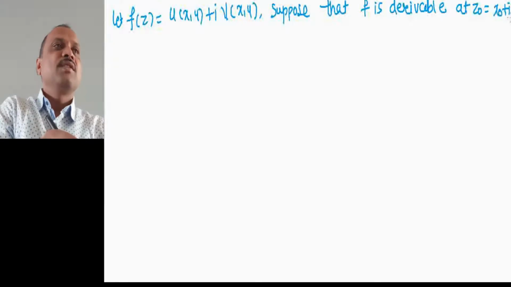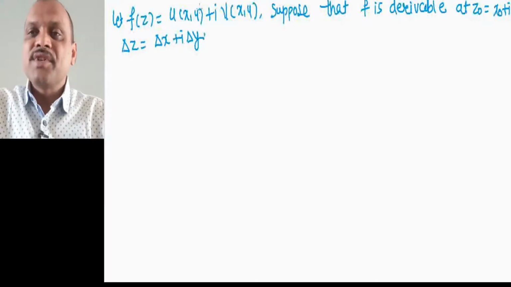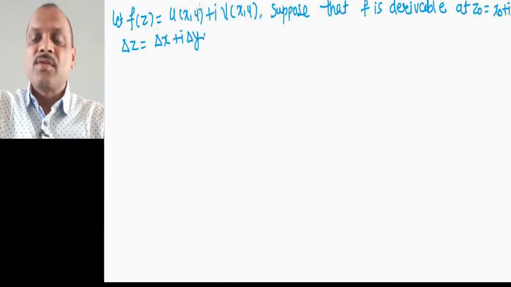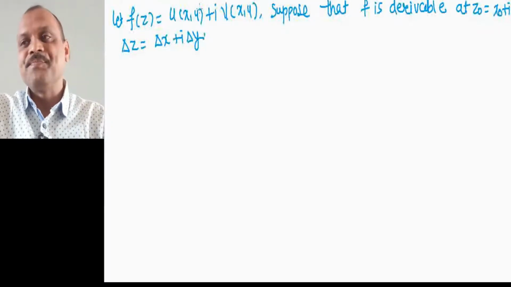Then you know that delta z equal to delta x plus i into delta y. So this is the function which we have taken as u of x comma y plus i into v of x comma y.